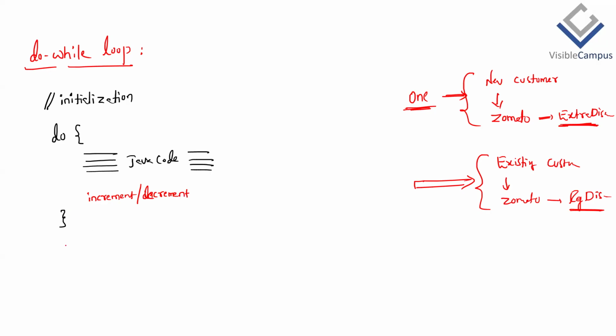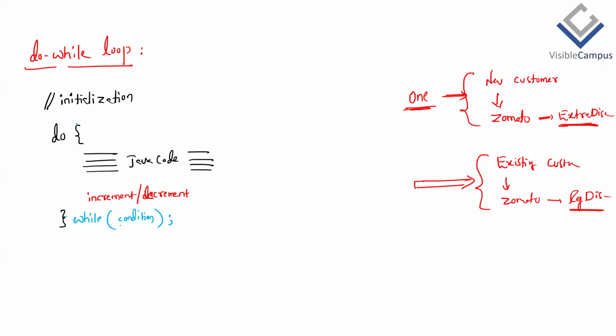Then followed by while. While can be written here or in the next line also; both are the same. While, then parentheses. What will while have? The condition. Then does this have to end with a semicolon or not? The braces are already there here, but the while with a semicolon is mandatory in Java.